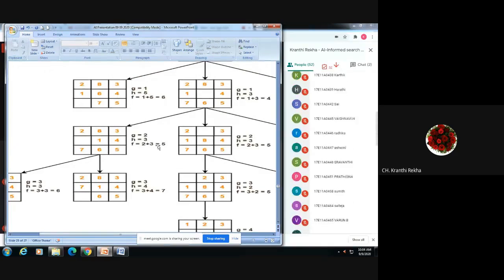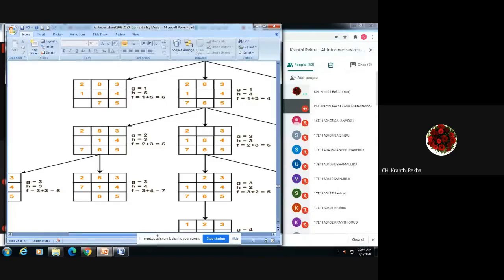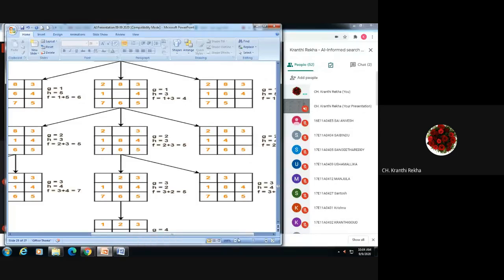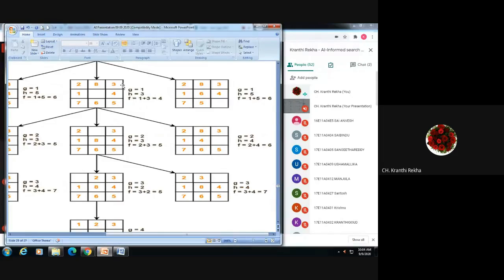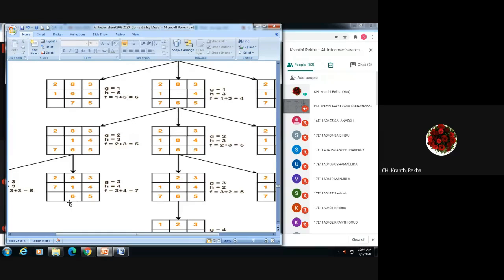Here f equal to 6, f equal to 4, then f equal to 6. So whichever tile has f equal to 4 is expanded. In the same way, in this second level, you can see f equal to 5, f equal to 5, and f equal to 6. So the lowest cost one is expanded. So f equal to 5 is expanded. Here also f equal to 5 is expanded.